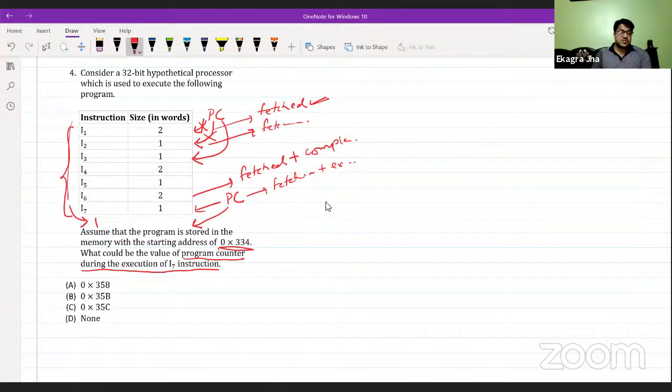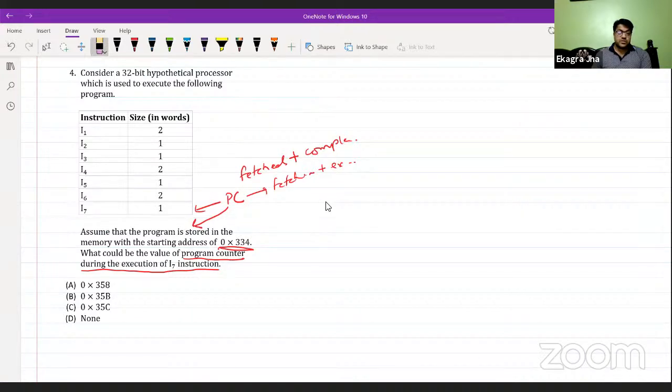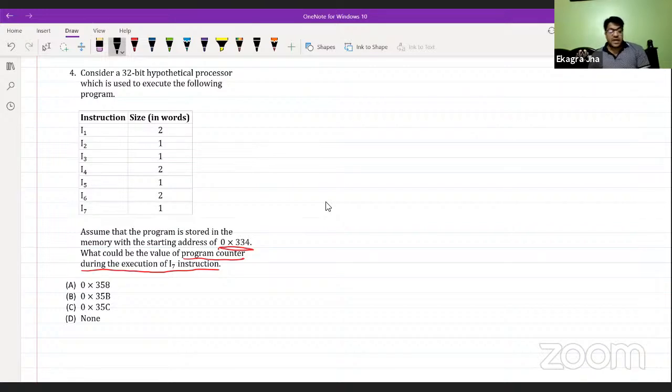So let's start with this question. During the execution of I7, PC must be pointing to some fresh memory block after I7. Before starting this particular question, let's have some data.